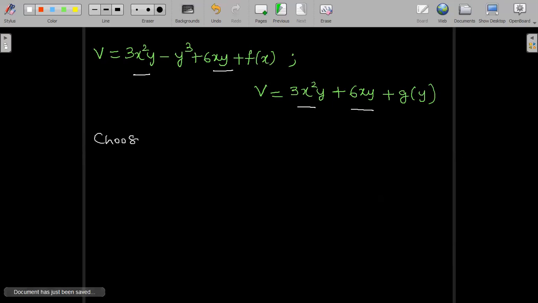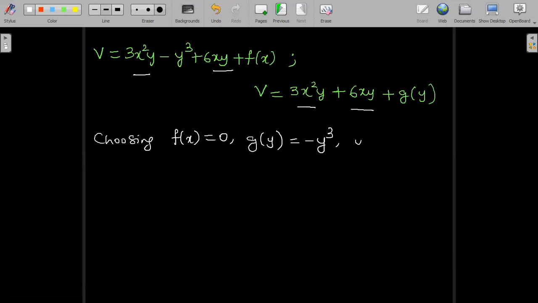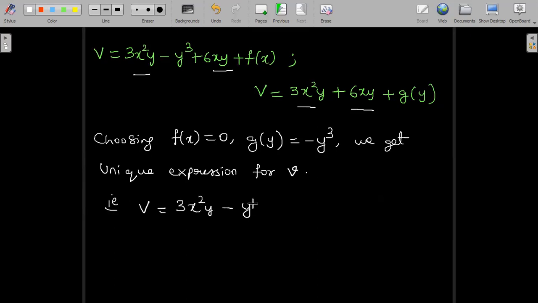So choosing f of x is equal to 0 and g of y is equal to minus y cube, we get a unique expression for v. That is, v will be equal to 3x square y minus y cube plus 6xy. The order does not matter, just take care of plus minus sign.